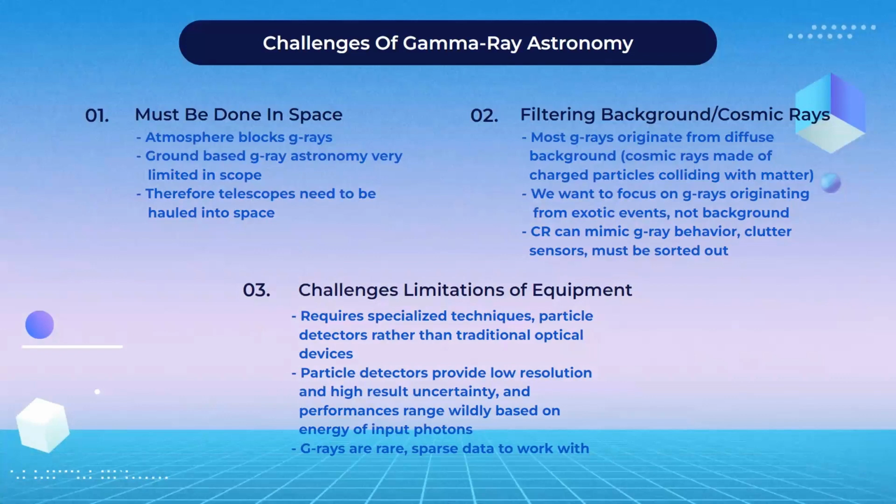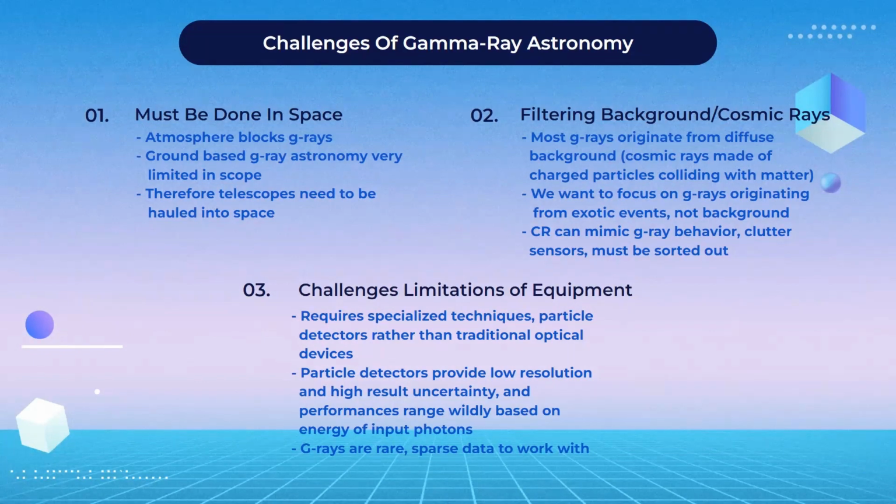Gamma ray astronomy is one of the most difficult forms of astronomy. First of all, gamma ray astronomy must be done in space. Our atmosphere blocks most gamma rays and their traces, so we must haul our equipment into space, which is expensive and poses difficulties. Second of all, a lot of filtering needs to be done. Most gamma rays are created when cosmic rays interact with the interstellar medium or the surface of a celestial body. And also, cosmic rays mimic gamma ray behavior. So we have to filter all of this out.